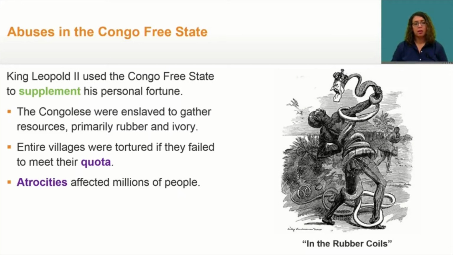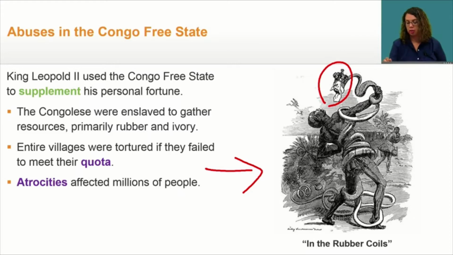Millions of Africans died under Leopold II's rule. Historians do not know for sure how many were killed, but most put the number between 10 and 20 million. Let's take a look at this political cartoon right here. In this political cartoon, we see King Leopold II's face attached to a snake that is made of rubber, attacking a Congolese man.